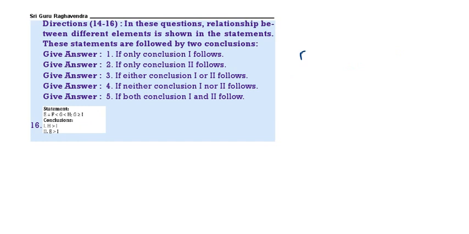Next, E is equal to F, F less than G, G less than H, that is given. So the conclusions are H greater than I. First, I less than or equal to G, G less than H. I less than H, or H greater than I, definitely follows.